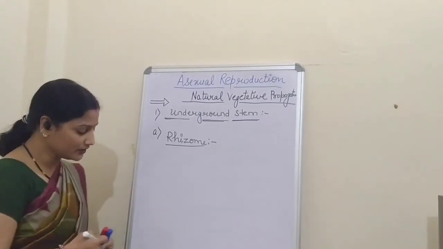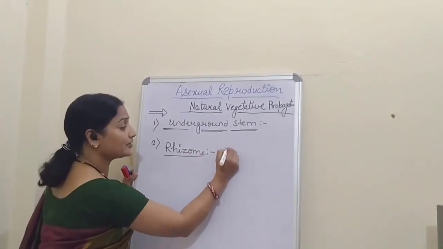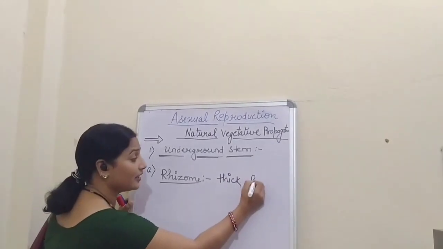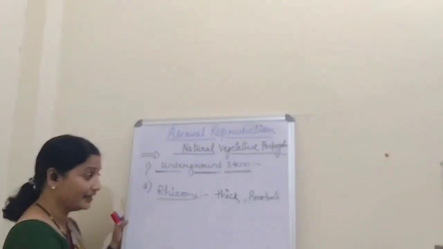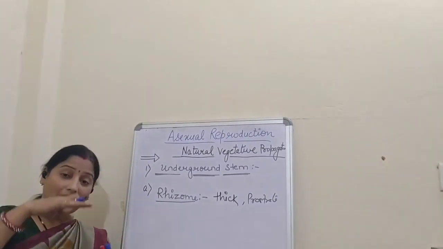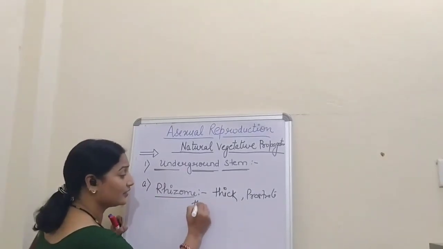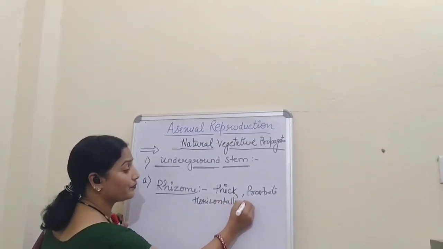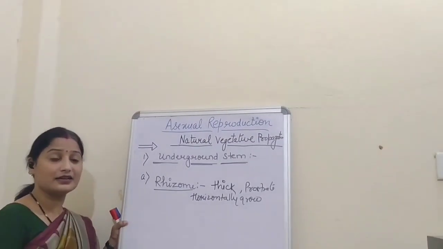Now see, what is this rhizome? Rhizomes are thick and prostrate structures and they grow underground in a horizontal way, that is, they grow horizontally underground.